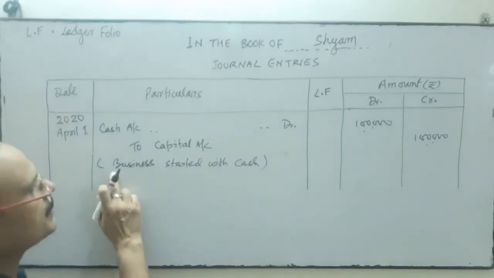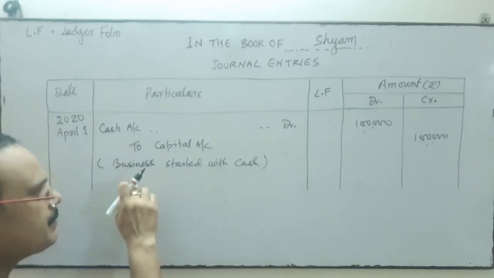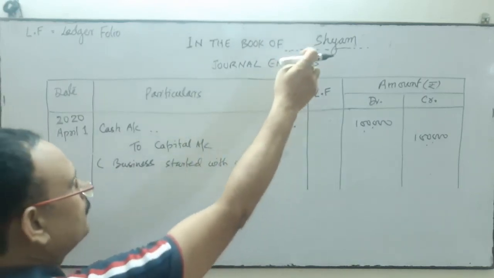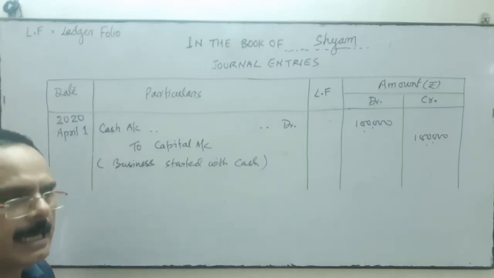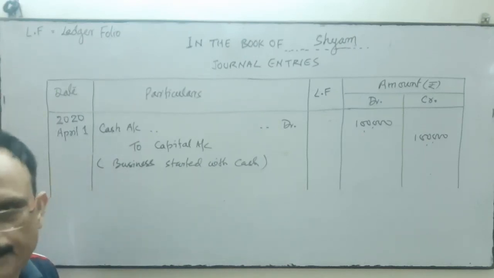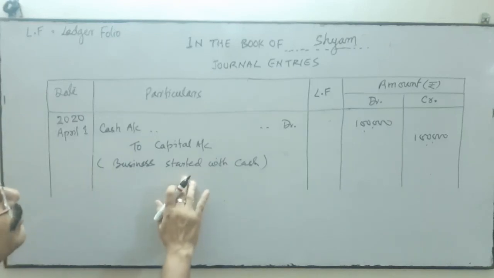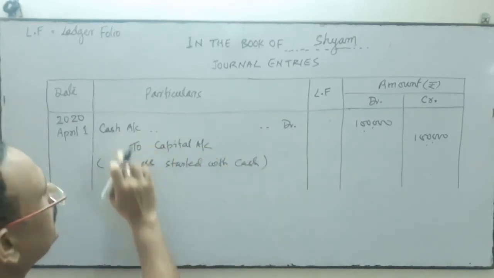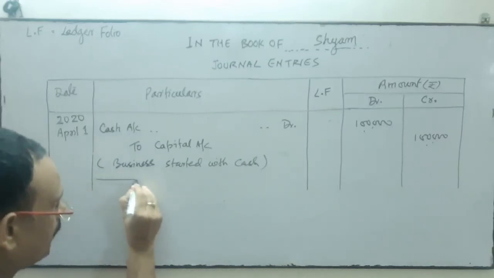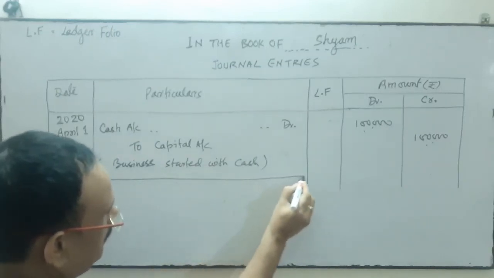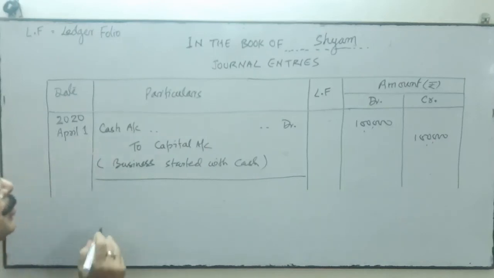So when I have written business started with cash, obviously the capital will be given by Shyam. I'm not going to write that Shyam has given this much amount as capital. No, business started with cash. This is the cash, and business started indicates your capital. Thereafter, we block this line; a particular space will be blocked.